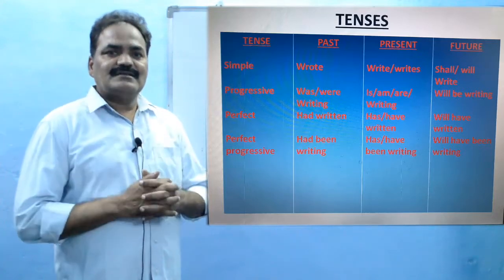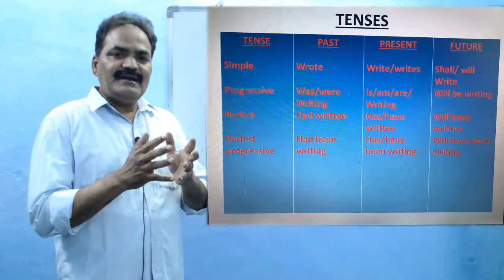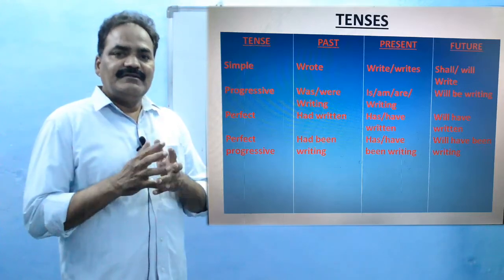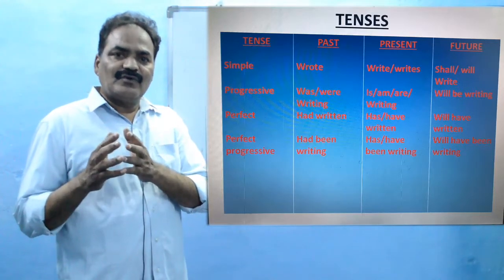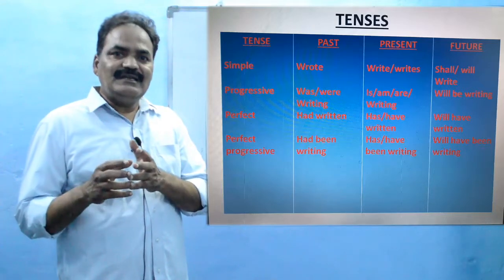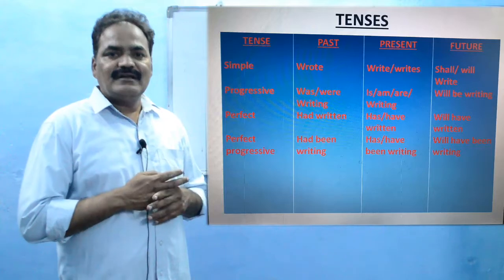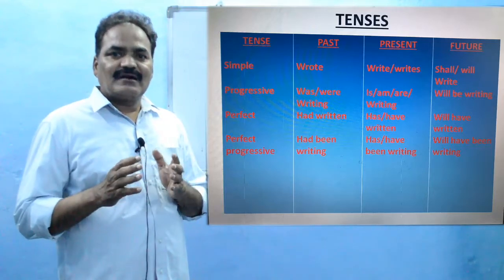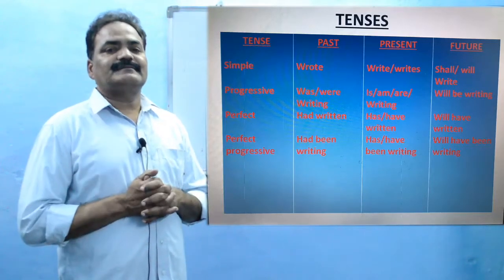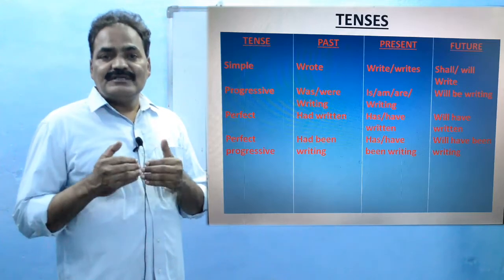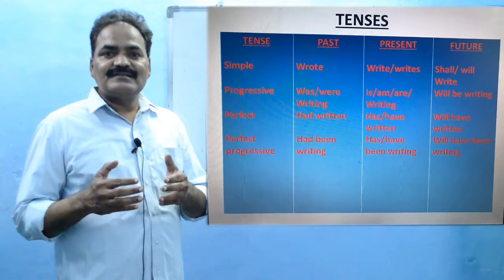So three main tenses, each divided into four subtenses, give a total of 12 tenses. And we are going to see how these 12 tenses are formed.